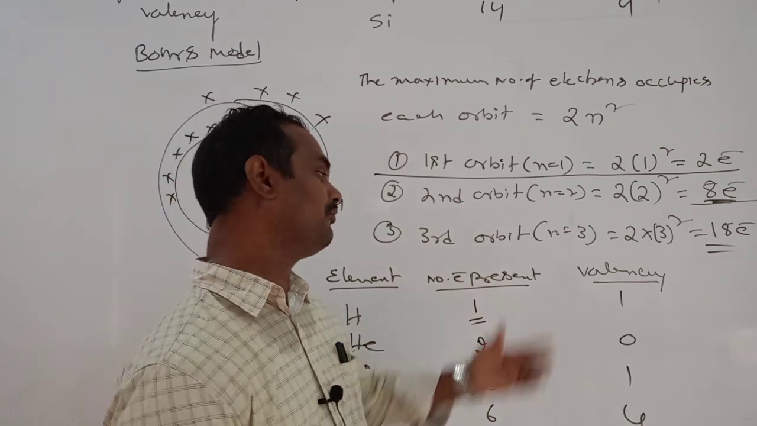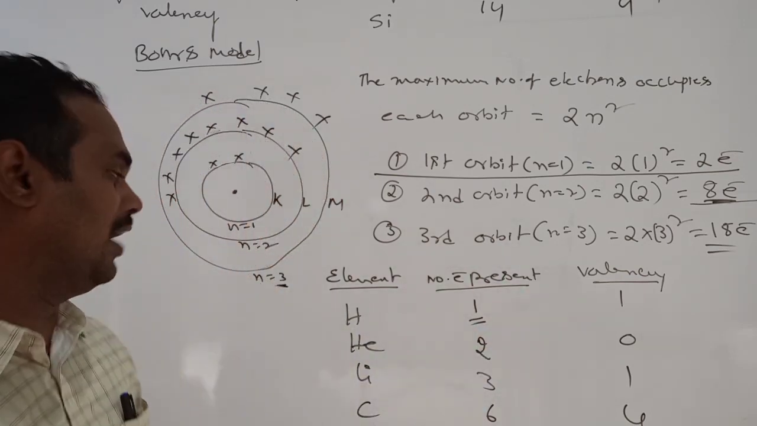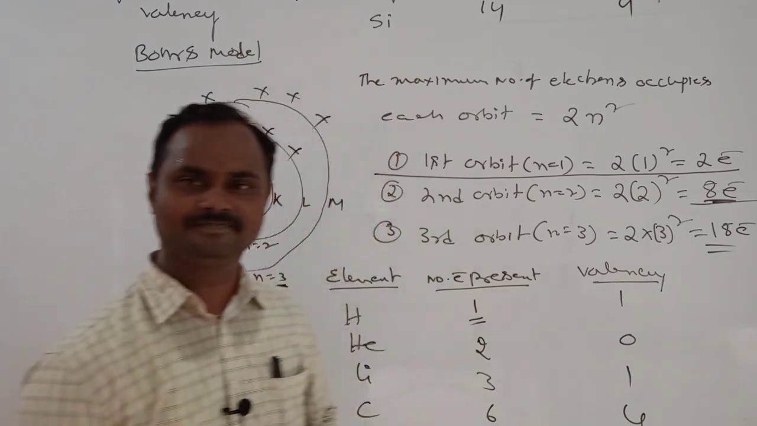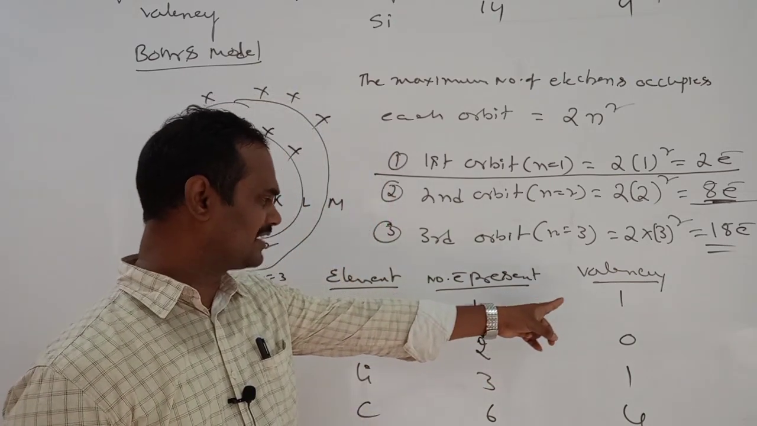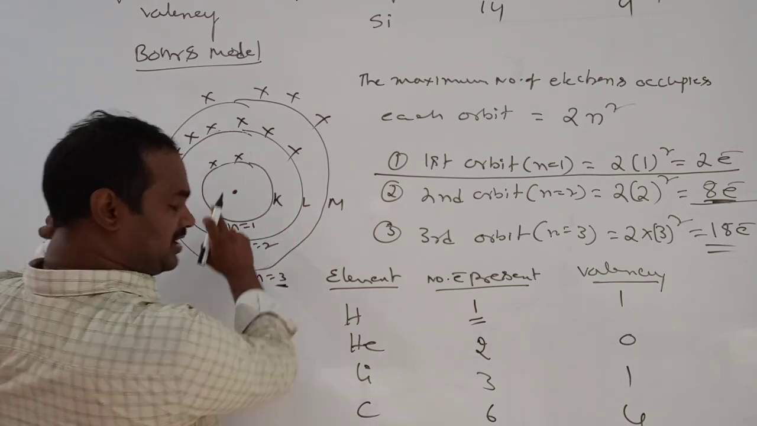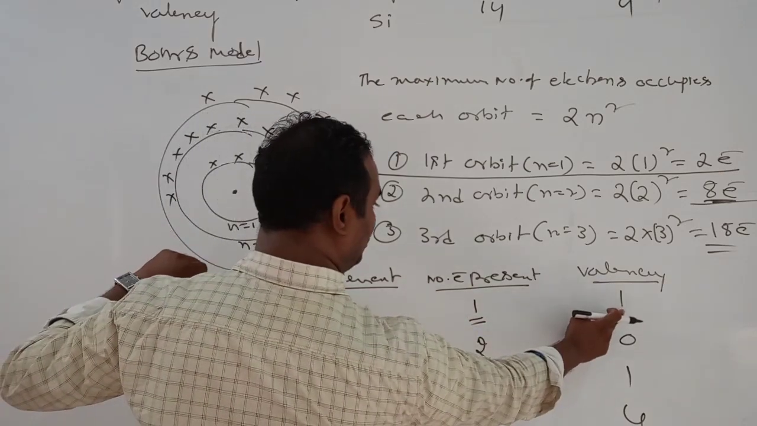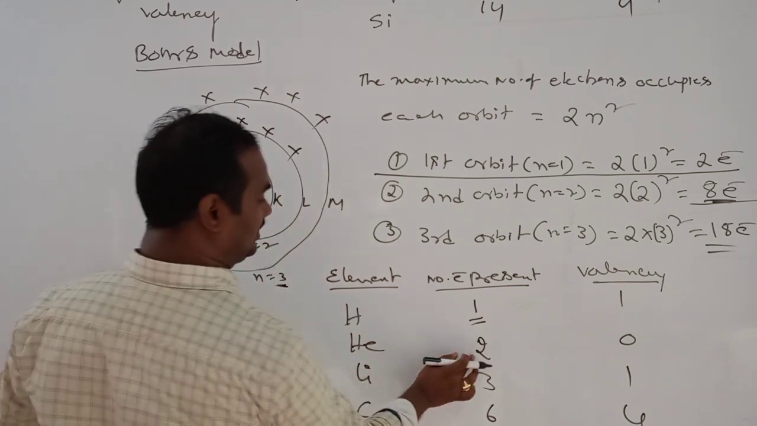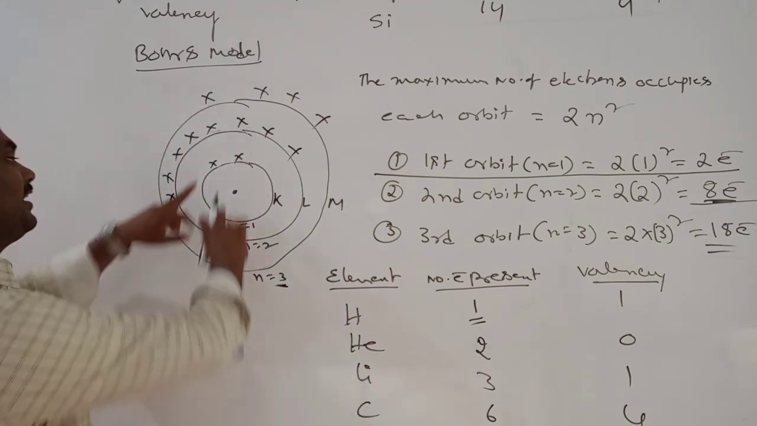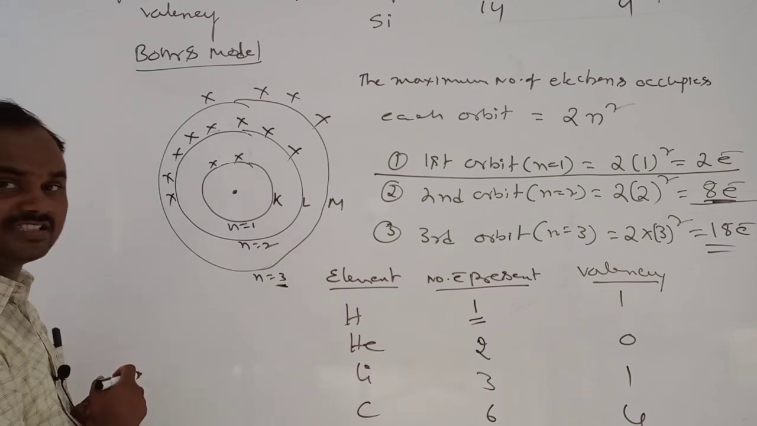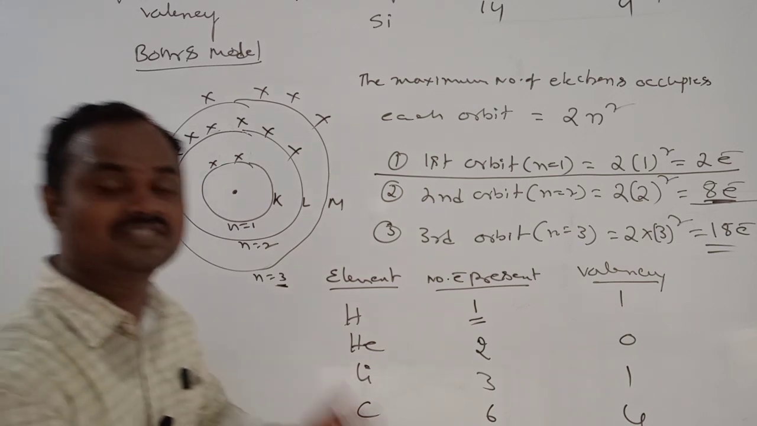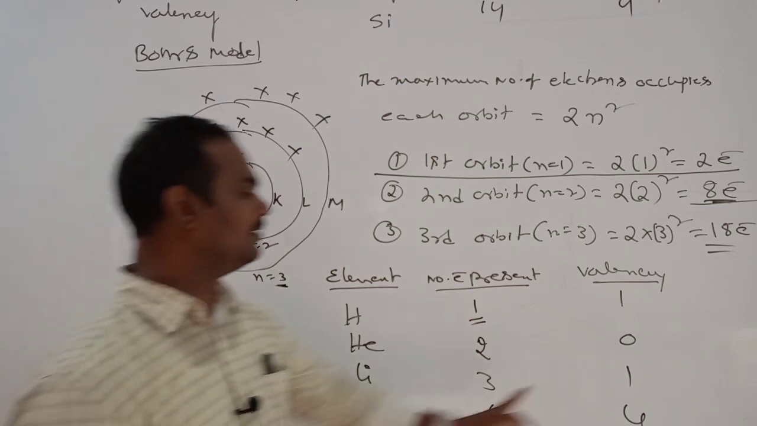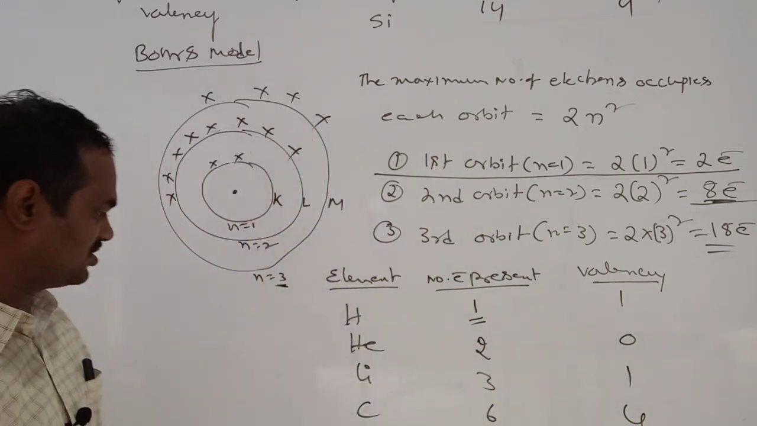So that is expressed in terms of valency. Hydrogen has only 1 electron. To get stability, how many extra electrons are needed? The first orbit capacity is 2, and only 1 electron is there, so it can take 1 more electron. Helium has 2 electrons, so the first orbit is already completely filled. That's why it is not ready to lose an electron or to take an electron. Is it clear? So helium valency is 0.